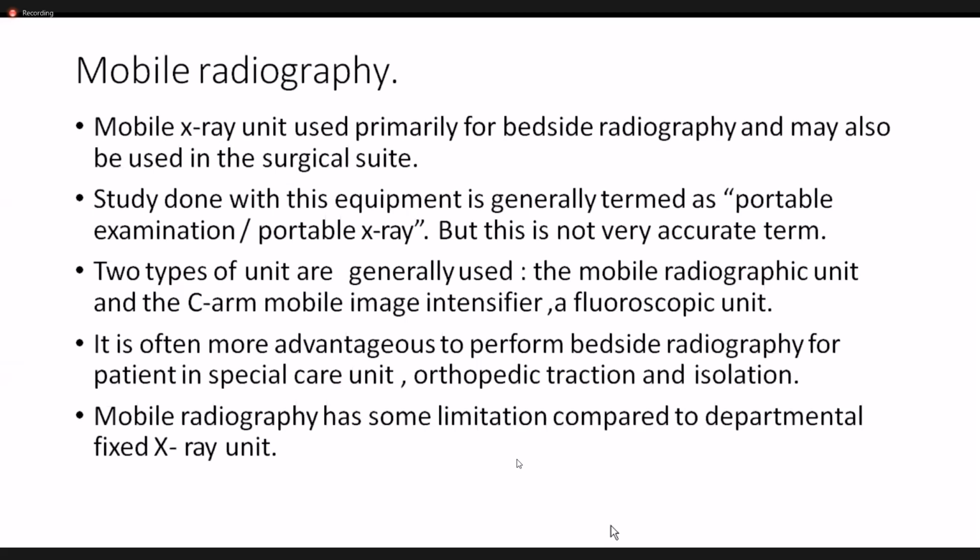It should rather be said as mobile radiography, not portable radiography, but in very general use, we call it mobile radiography. There are basically two types of units generally used in mobile radiography within a hospital: the C-arm mobile image intensifier and a fluoroscopy unit. It is an advantage to perform bedside radiography for a patient in a special care unit, in orthopedic traction, or in isolation. But of course, the mobile radiography unit has some limitations compared to a departmental fixed unit.